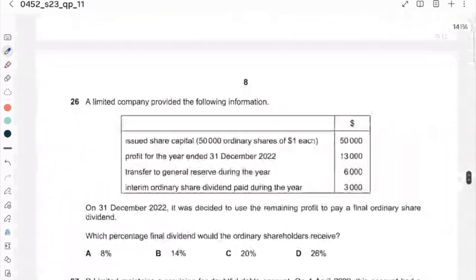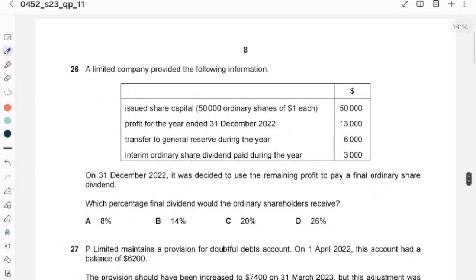26. A limited company provides the following information: issued shares, profit, transfer, and interim ordinary dividend paid. On 31 December 2022, it was decided to use the remaining profit to pay a final ordinary share dividend.